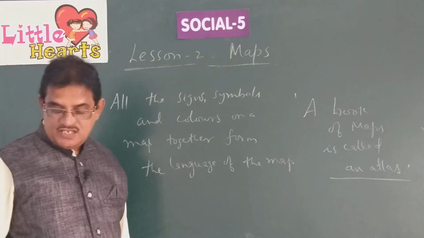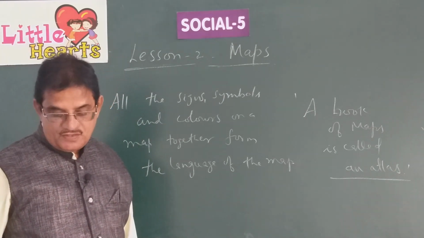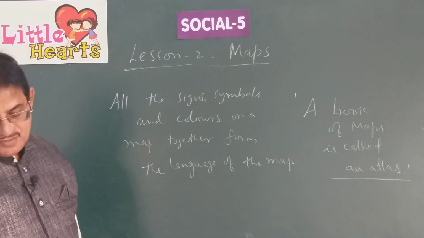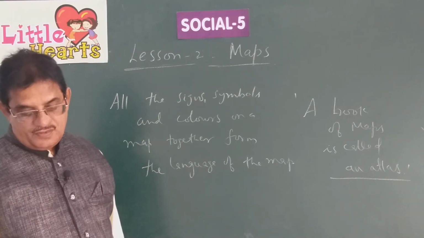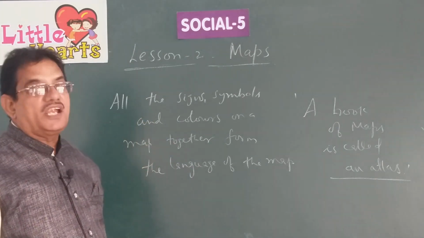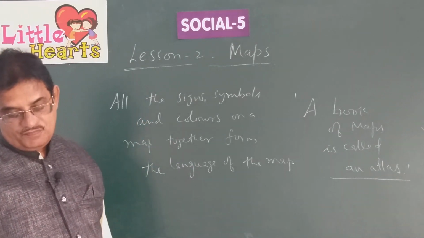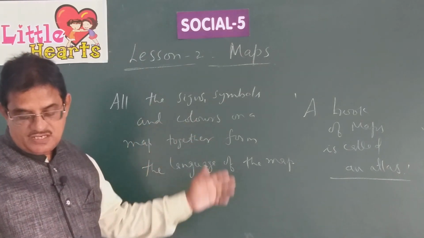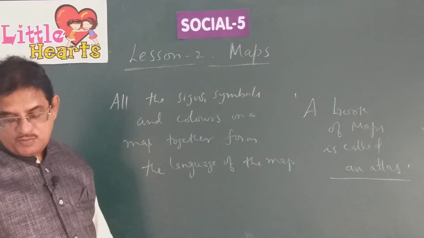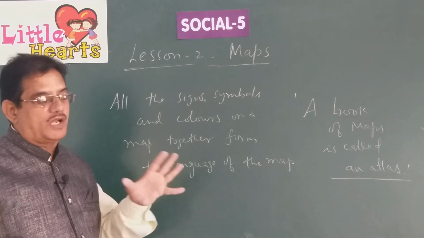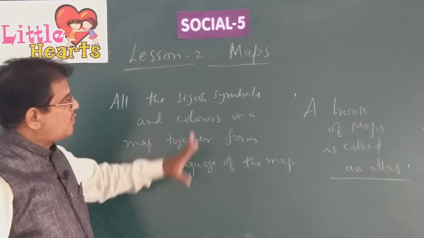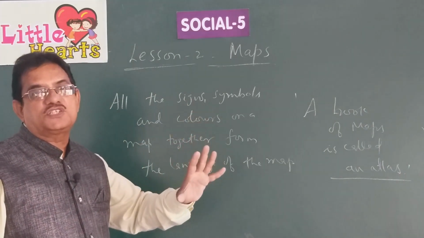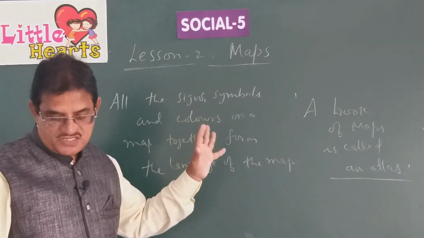Then we see different colors on maps. What are the colors and why the colors? What do the colors represent? Different colors are used to indicate different types of places on a map. Of course, all maps use the same color pattern for various places. For example, take blue color. It is used to represent water bodies everywhere. Whether it's a globe or a map, blue color represents water bodies.